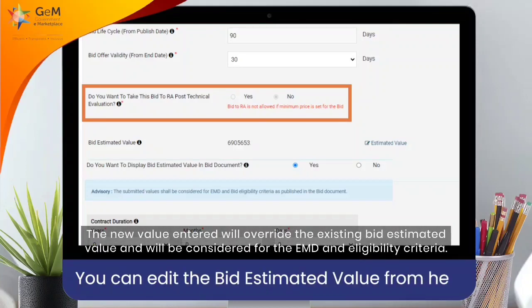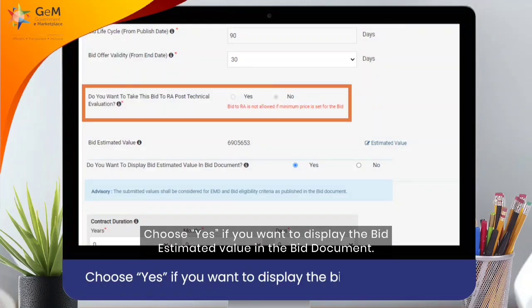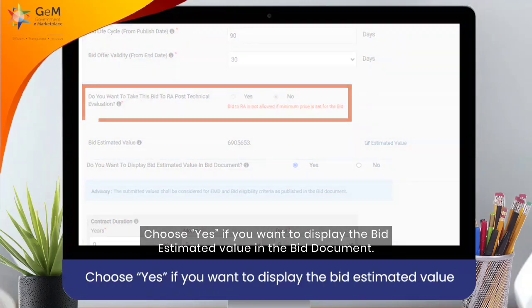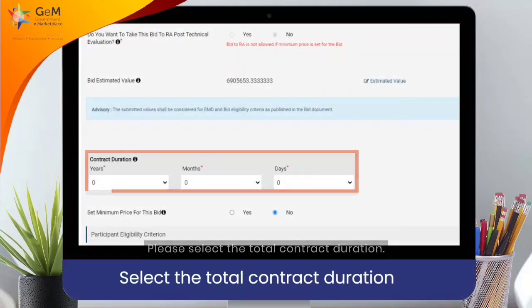The new value entered will override the existing bid estimated value and will be considered for the EMD and eligibility criteria. Choose Yes if you want to display the bid estimated value in the bid document. Please select the total contract duration.